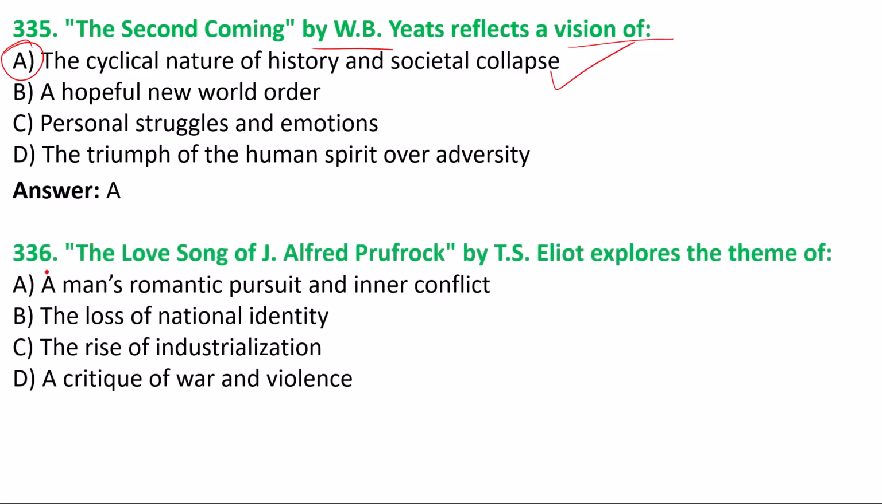Next one, 336. The Love Song of J. Alfred Prufrock by T.S. Eliot explored the theme of. Option A is the correct answer. A man's romantic pursuit and inner conflict was discussed in this poem of T.S. Eliot, The Love Song of J. Alfred Prufrock. "Let us go then, you and I." This is the very opening line of this poem, and also a very famous line. Sometimes you get a question related to this line also.